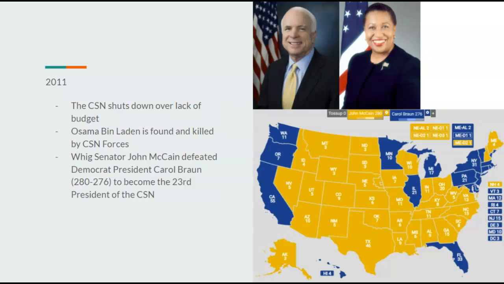And in 2011, the CSN would shut down over the lack of budget. She would overspend her budget, which would cause it to shut down. And Osama bin Laden would be found and killed by CSN forces, so that's an up for her. But Arizona Whig Senator John McCain would still defeat her 280-276, a very close election. He would become the 23rd president of the CSN.